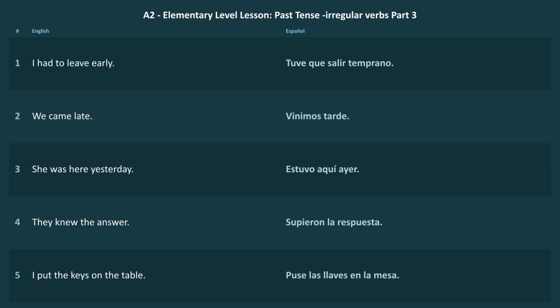Next up, poder, to be able to, becomes pude. And this one is very common for talking about whether something was possible. Pude entrar, I was able to get in. No pude dormir, I couldn't sleep. How do you say I couldn't sleep in Spanish?